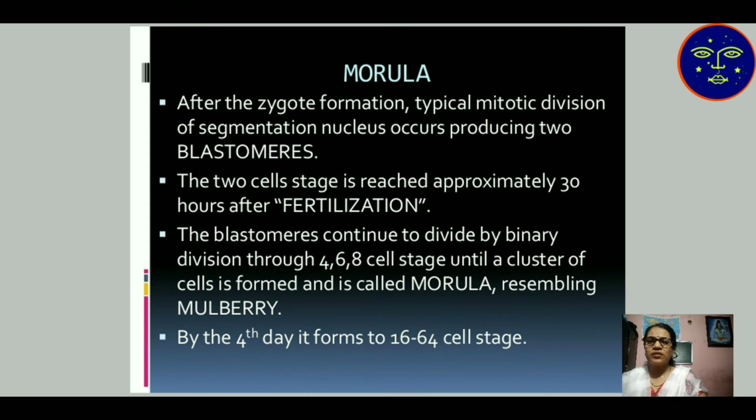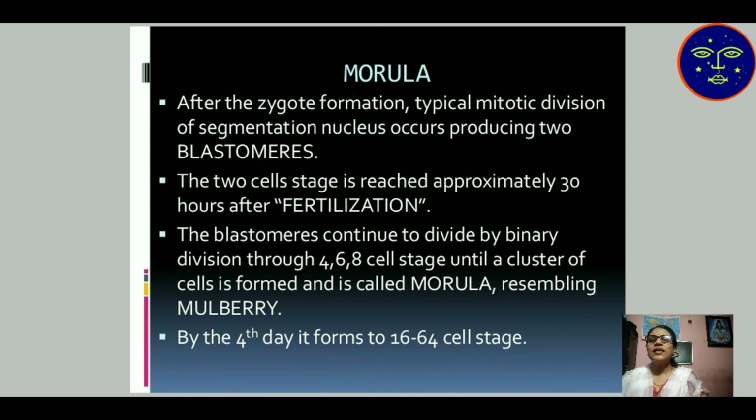After zygote formation, morula stage. After the zygote formation, typical mitotic division of the segmentation nucleus occurs, producing two-staged blastomeres. Continuously, mitosis takes place after zygote formation. So the first stage is known as blastomeres. Then the two-cell stage is reached approximately 30 hours after fertilization. After 30 hours of fertilization, the blastomeres continuously divide by binary division. Binary division means mitosis.